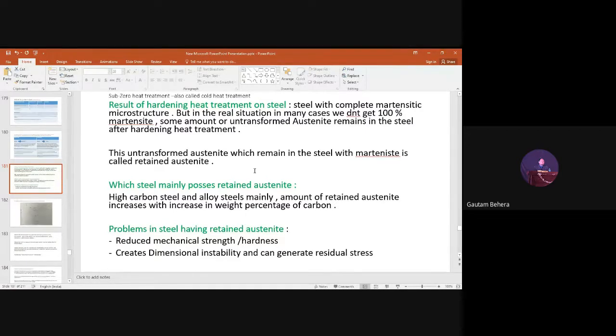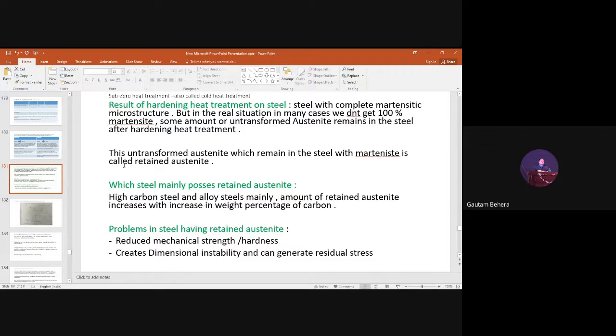The first issue is retained austenite is a soft phase, ductile phase as compared to martensite. So strength will be poor. Mechanical property will be poor in the steel. And the second one is this retained austenite may transform into what? Maybe bainite or maybe pearlite or maybe ferrite during tempering heat treatment. So that will change the volume of the material. So that will bring residual stresses in the material. And residual stresses are an issue to the property during the service, you understand, right?